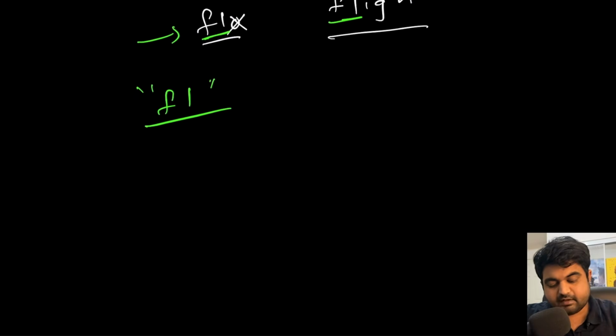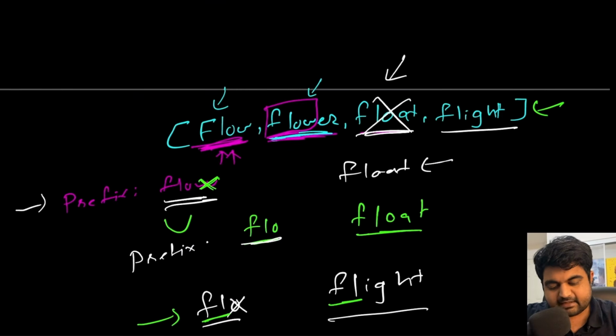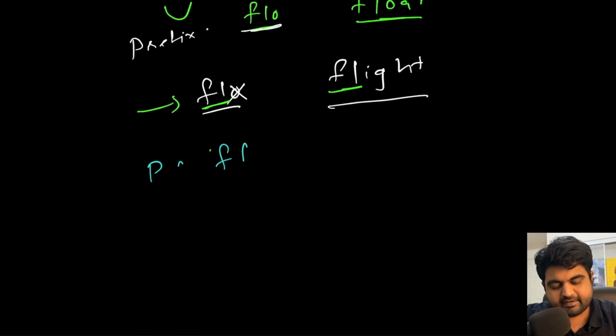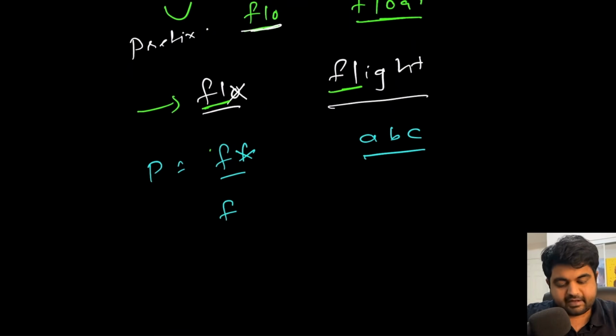Now let's assume that for some reason the last string is something random, let's say ABC. Once again, FL is the prefix that we have been able to find, and we compare this with ABC. Since we cannot find FL at the start of ABC, we get rid of L and only compare F. F is also not a prefix of ABC. So in this case, since no prefix remains, we simply return an empty string. This is the simplest logic to solve this problem.